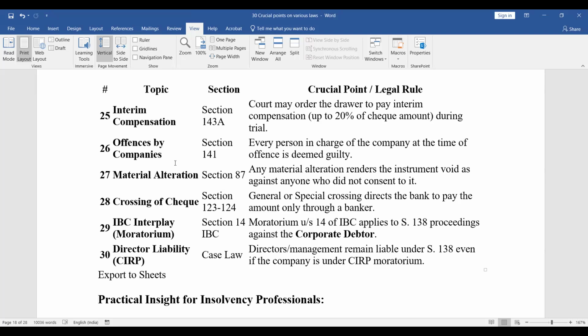Crossing of check, Section 123, 124. General or special crossing directs the bank to pay the amount only through a banker. IBC interplay, moratorium, Section 14 IBC. The moratorium under Section 14 of IBC applies to Section 138 proceedings against the corporate debtor. Director liability, case law. Directors or management remain liable under Section 138 even if the company is under CIRP moratorium.